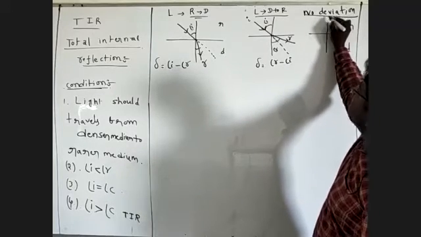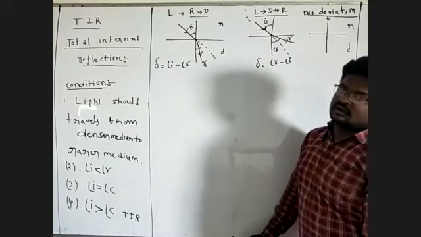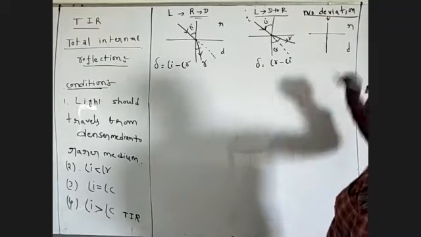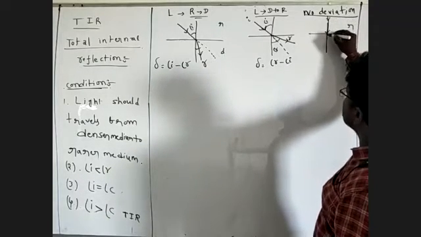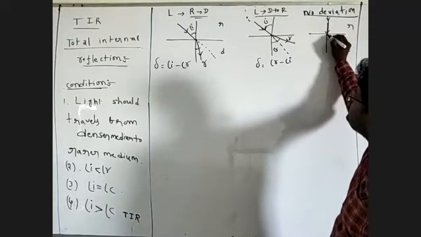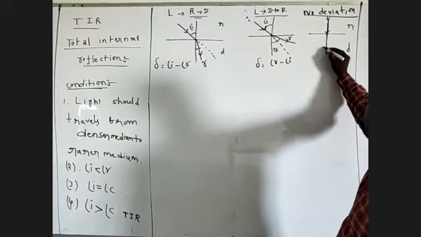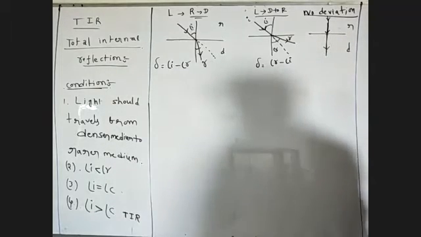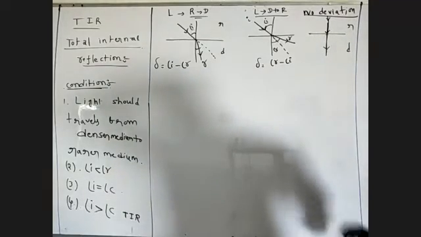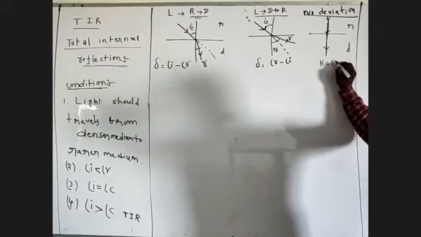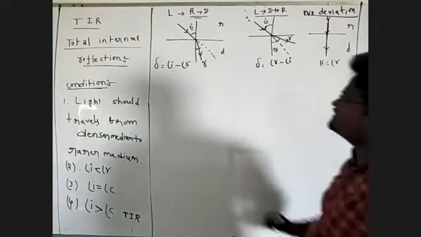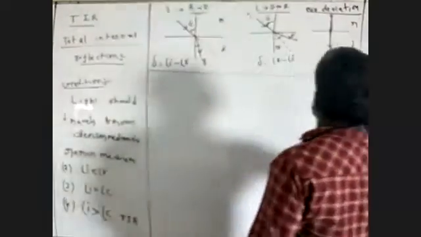Light ray strikes normally at the point of incidence, and this light ray does not deviate into another medium. The light ray goes straight. That is no deviation. Angle of I is equal to angle of R in this condition.